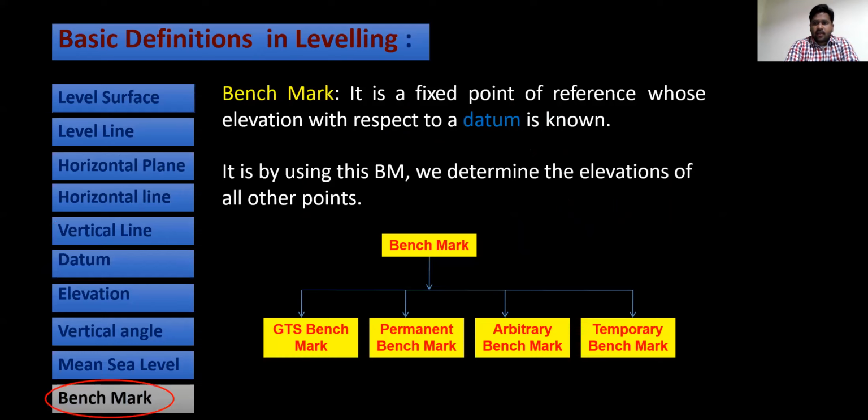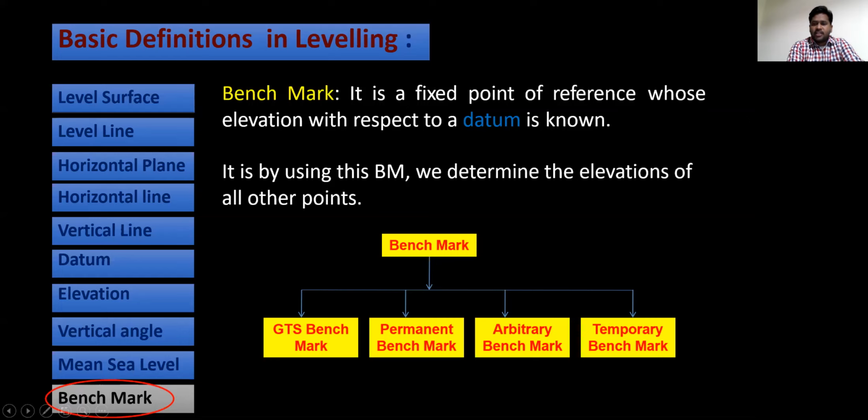Benchmark. What is benchmark? I will explain here. The benchmark is a fixed point of reference whose elevation with respect to datum is known.